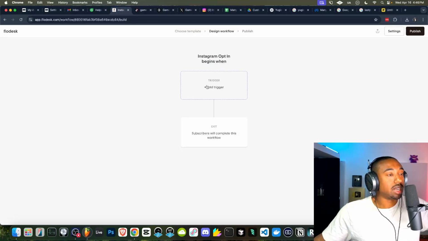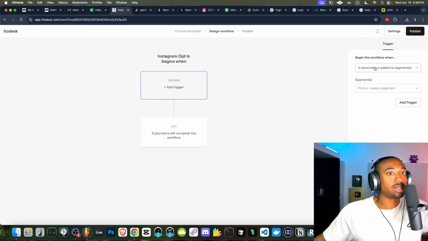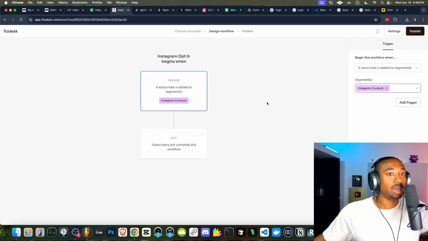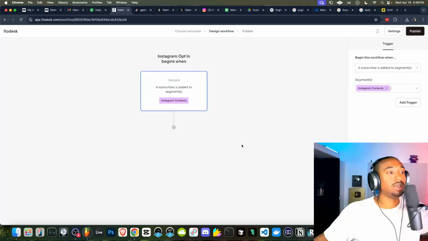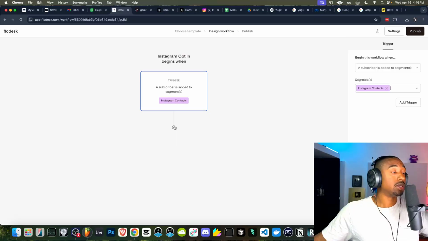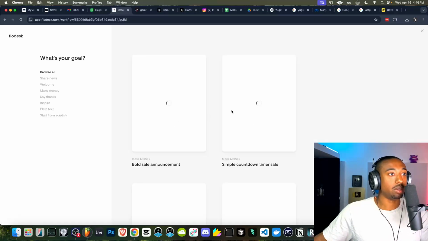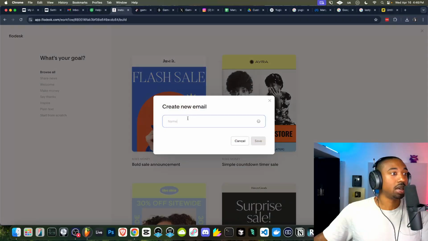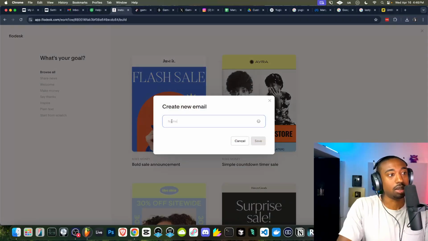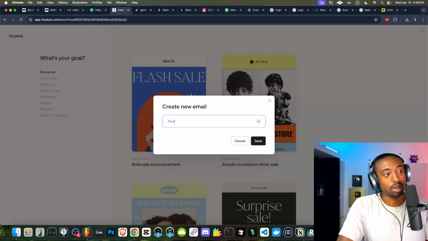So here we're going to go inside of Flowdesk. We're going to add a trigger. That trigger is that the subscriber must be a part of the Instagram contacts. And we want to send them a very specific set of emails, similar to ManyChat, but this time we're doing it with emails. So let's just send them a welcome email. Let's click the plus button, hit email, hit create new email, start from scratch. Now the name of the email will be the subject line, so you've got to be careful here. So let's say your free downloads.